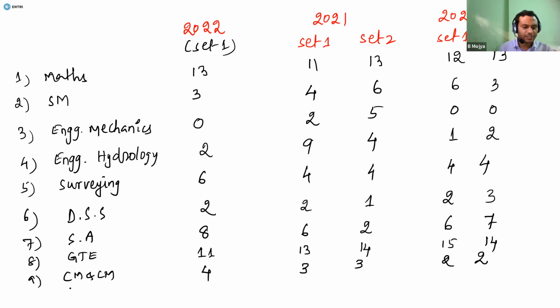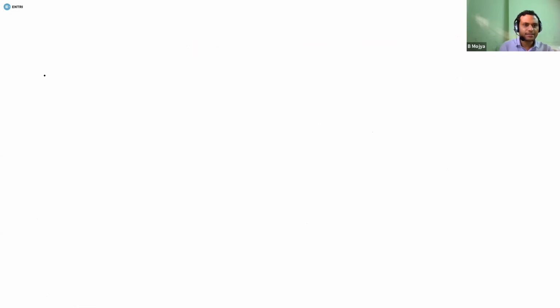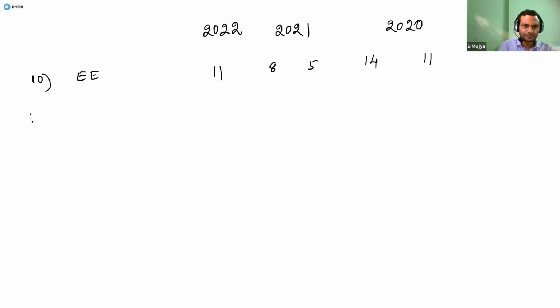So let us look at environmental engineering. Just let me take the next slide. So the 10th subject is EE, that is environmental engineering. So this year, from environmental engineering, the questions were given for 11 marks, but last year in set 1 it was given for 8 marks, and set 2 was given for 5 marks. And then in 2020, a good amount of weightage was allotted to this subject: in one set 14 marks, another set 11 marks. So this is 2021, and this is the 2022 morning set.